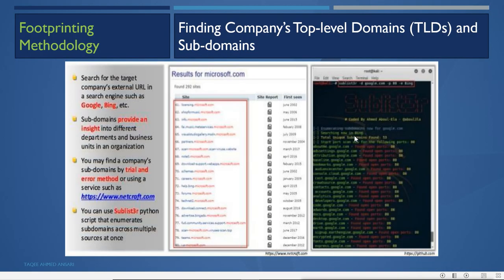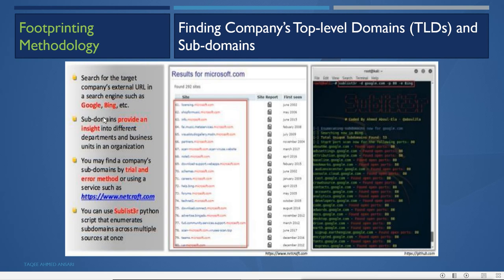Then finding the company's top level domains and sub level domains. When you find the top level domain and sub level domain, it will help you understand the architecture of the organization. What is the domain architecture of the organization? Search for the target company's external URL in a search engine such as Google or Bing. That will show you the external URL, that means the URL which you can get from public sources.